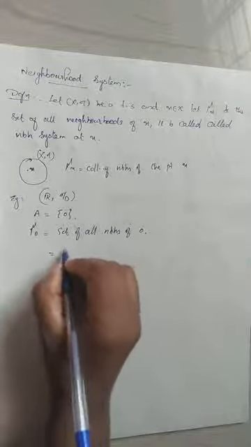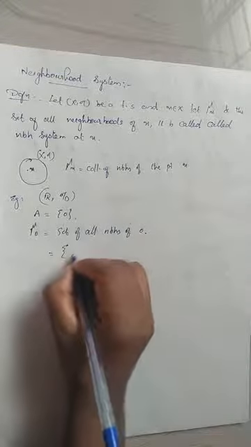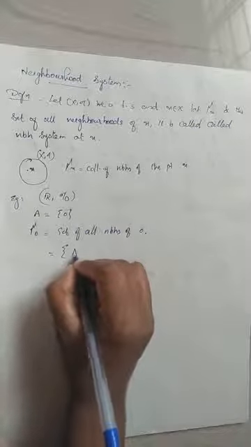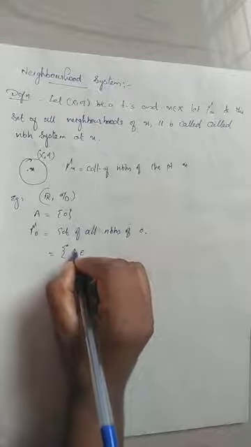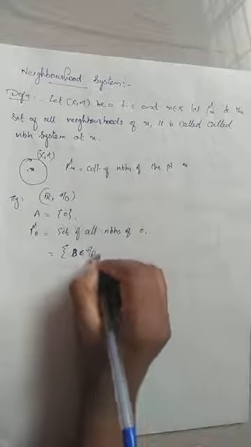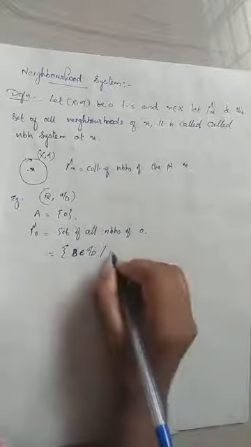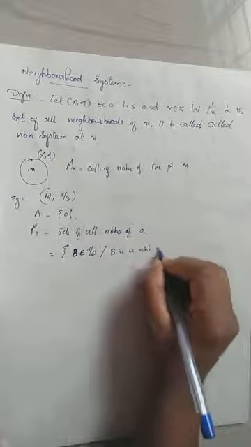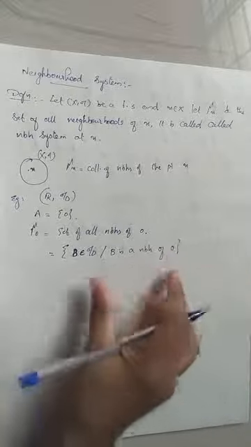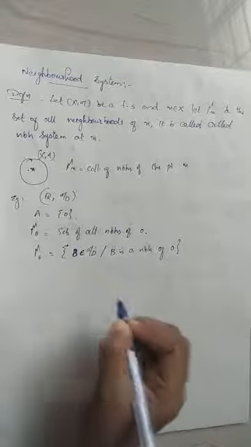So I can consider, for example, mu 0 is equal to the set of all subsets B belonging to tau D such that B is a neighborhood of 0. This is called mu 0 or neighborhood system at 0.